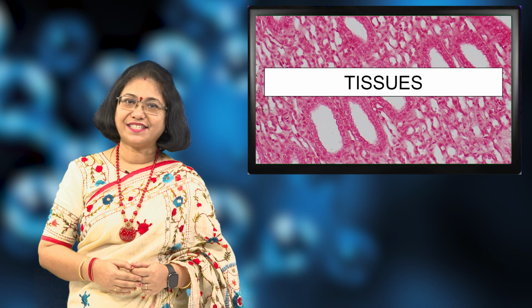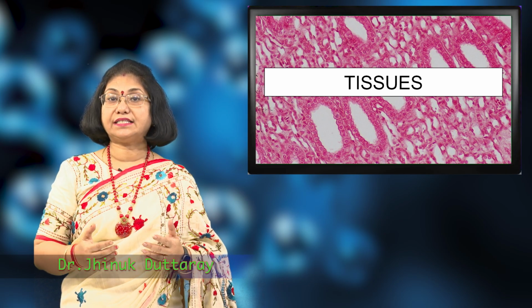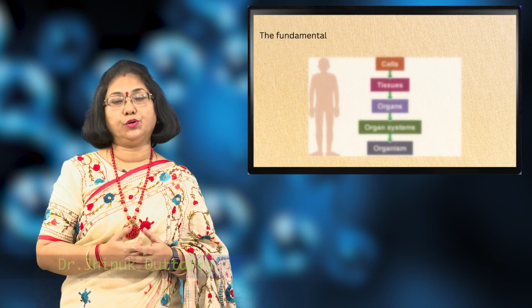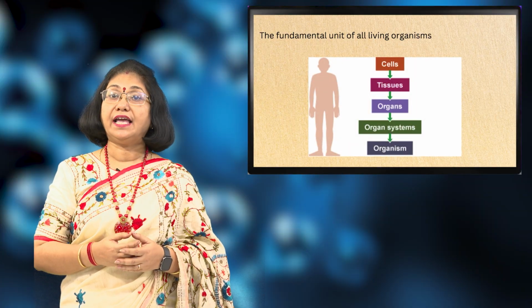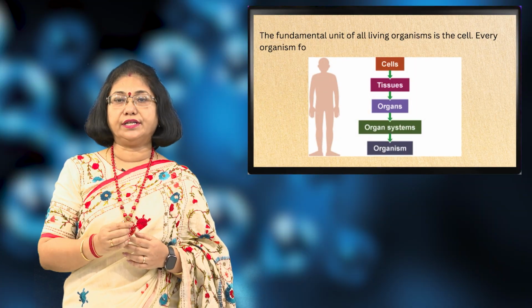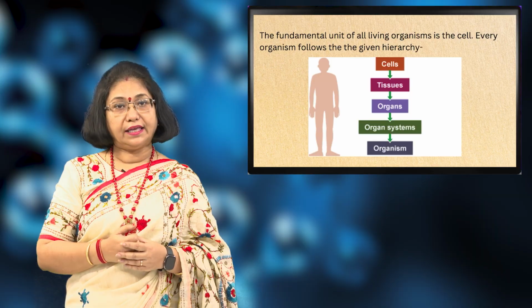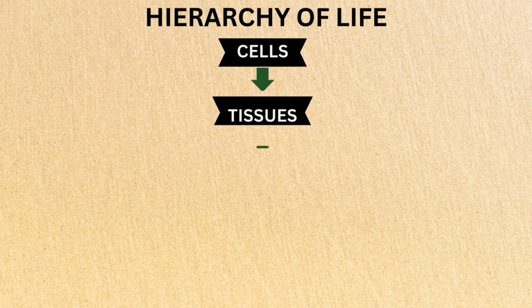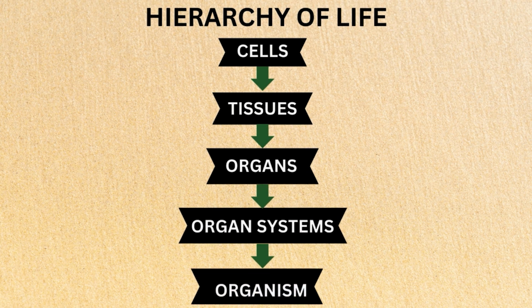Hello students, today we will discuss tissues. As you all know, the fundamental unit of all living organisms is the cell. Every organism follows the following given hierarchy. The cells are composed into tissues. The tissues make up the organs. The organs constitute the organ systems, and many organ systems together form the organism.